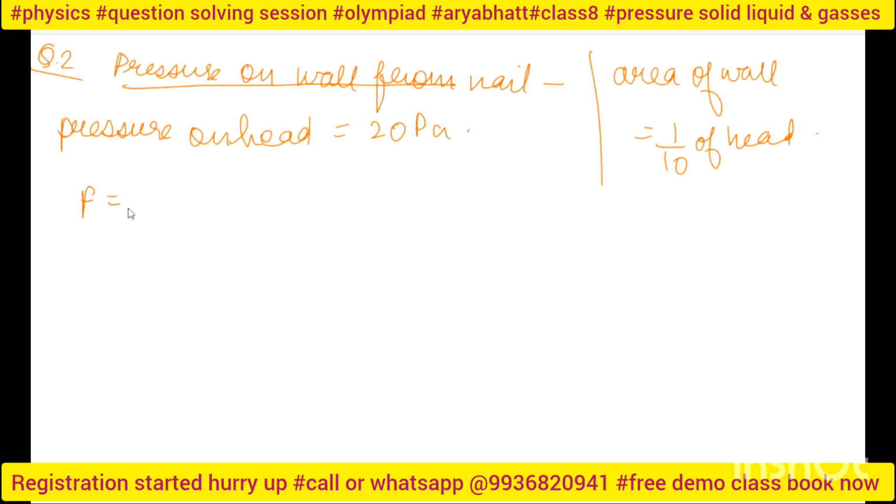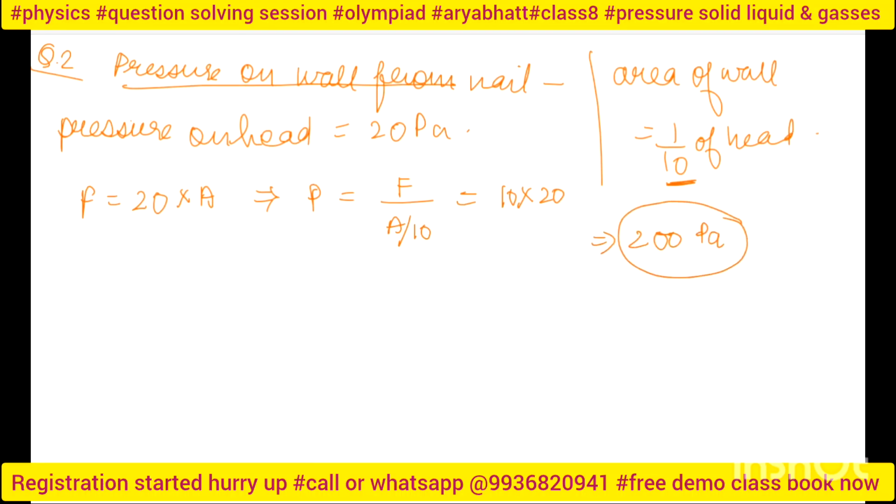Pressure is equal to force upon area, so force is pressure into area. So P is equal to F upon A by 10. Why A by 10? Because it is 1/10 of the head's area. So 10 into 20, finally I get 200 Pascal.